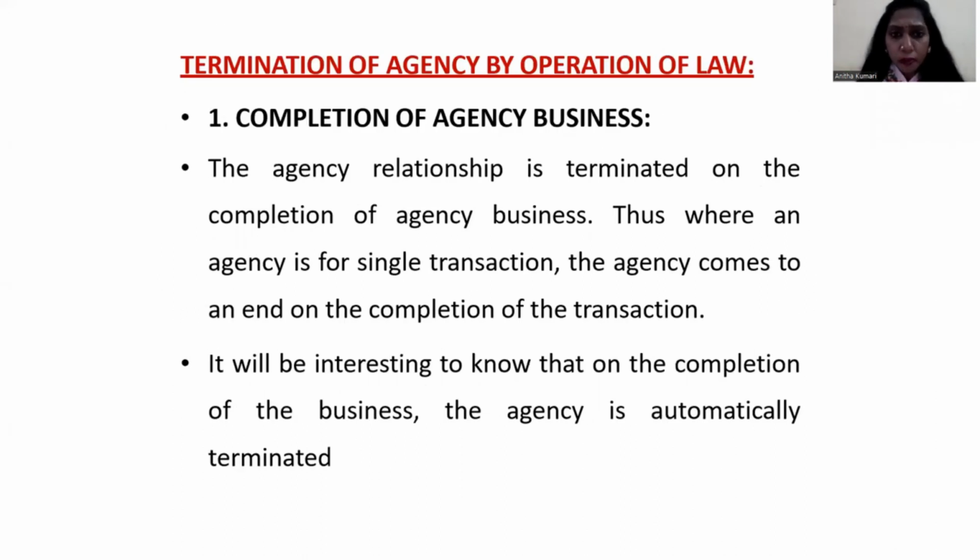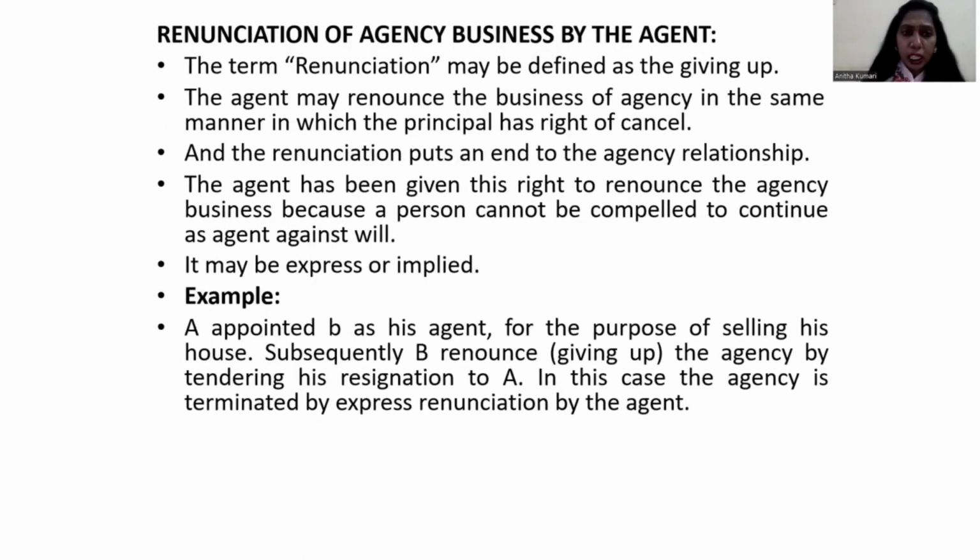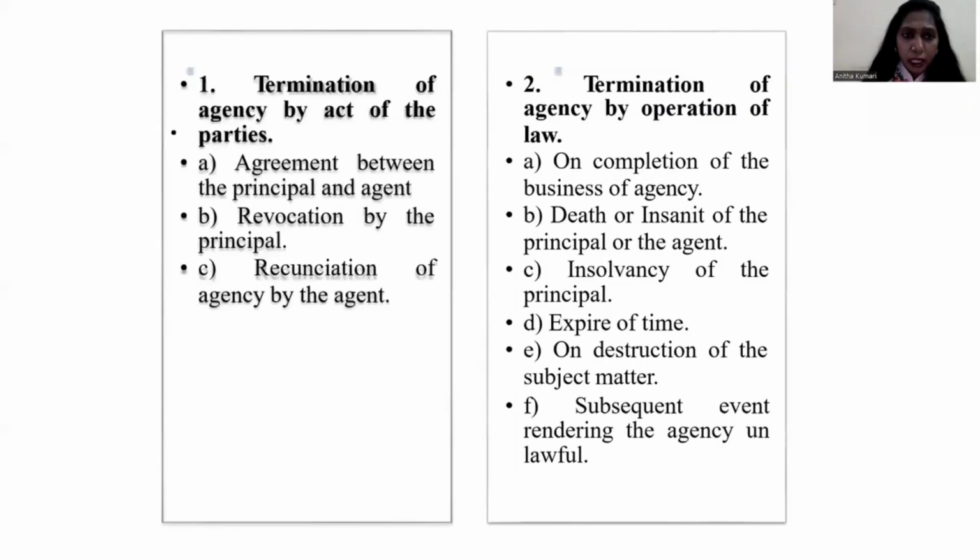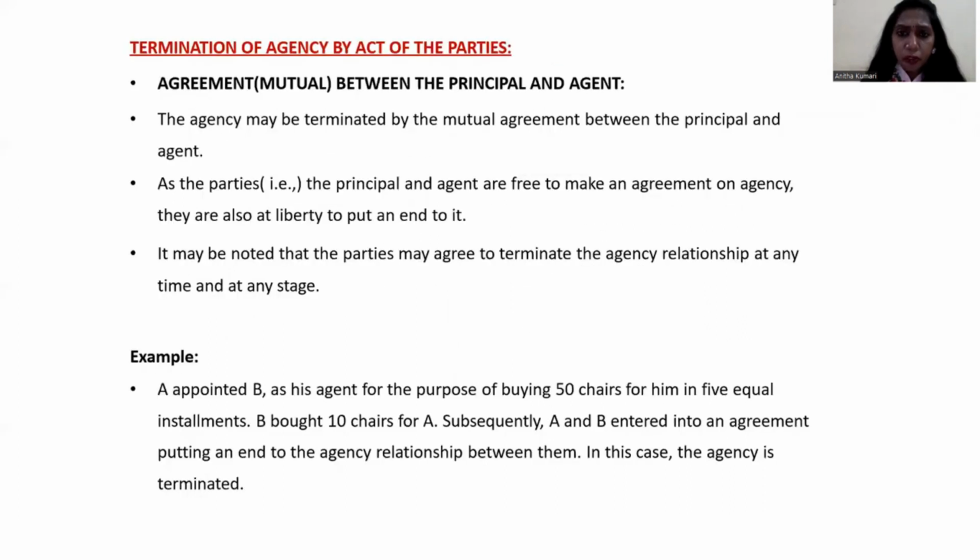Termination of agency by operation of law. The things whatever we have discussed so far come under termination of agency by act of the parties. Under that we have seen agreement between the principal and the agent, revocation by the principal, and renunciation by the agent. So next one is termination of agency by operation of law.